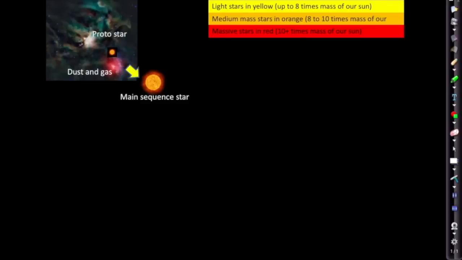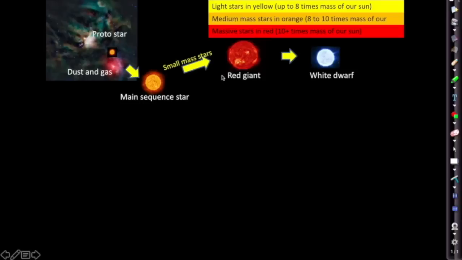So the lightest star, like our Sun, would go protostar, main sequence star. Now, as it starts to use up its fuel, and it runs out of fuel here, it's going to expand rapidly into a red giant. And once it's gone into a red giant, it's going to carry on burning the rest of its fuel above helium in the periodic table. And once it's used up all of its fuel, it's going to start to shrink back down again into a white dwarf. So the force of gravity would pull that back into a slightly smaller size.